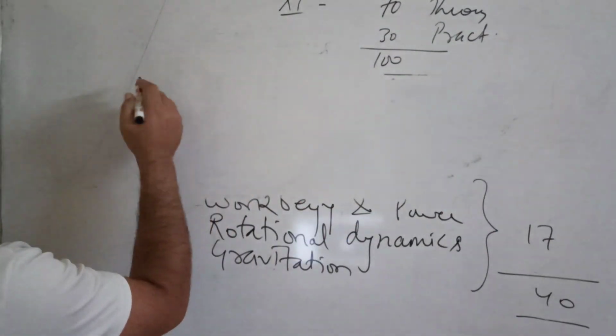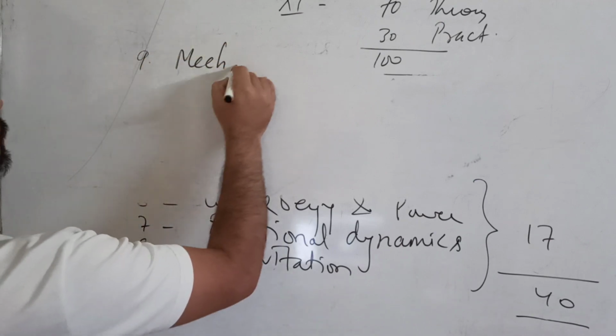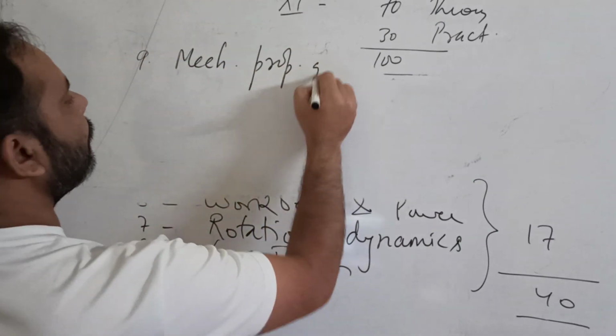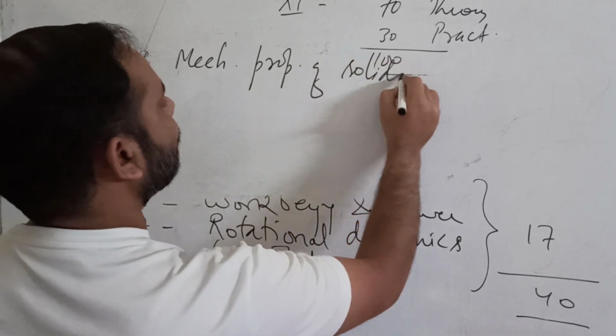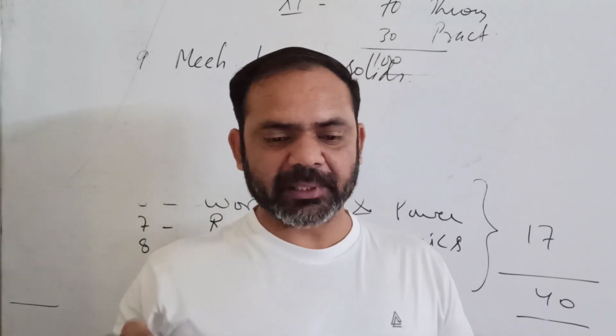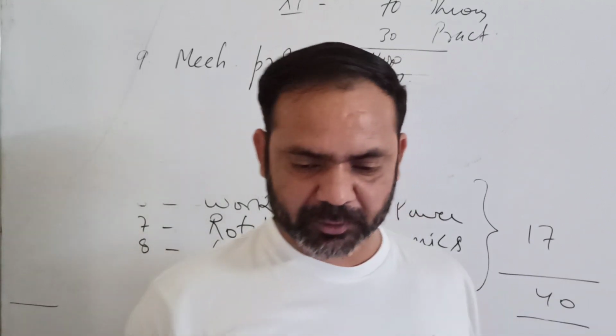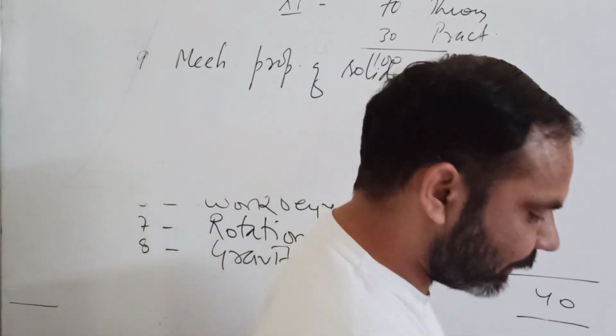Then we have chapter number 9, mechanical properties of solids, in which we will discuss basically about the elasticity of a material. There is a property called elasticity that we will discuss in that chapter.